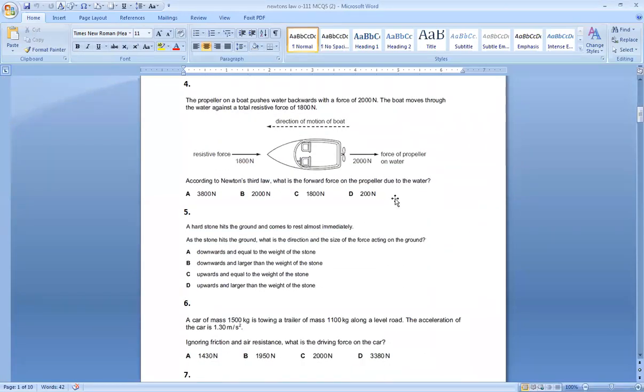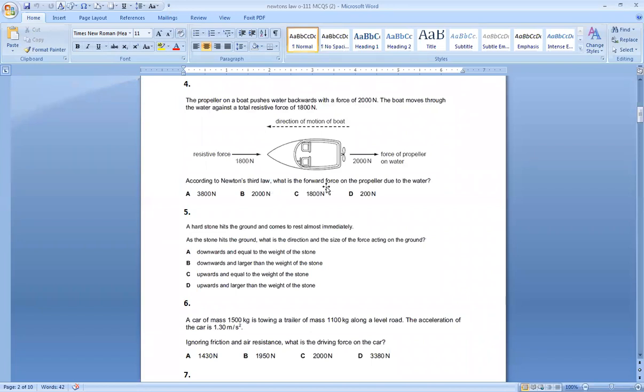Question number 4, the propeller on a boat pushes water backward with a force of 2000 Newton. The boat moves through the water against a total resistive force of 1800 Newton. The diagram shows all the forces. According to Newton's third law, what is the forward force on the propeller due to water? We have to see what is the force of the propeller on water. The force of the propeller on water is 2000. So the force on the propeller due to water will be the same as a reaction. So the option is B.